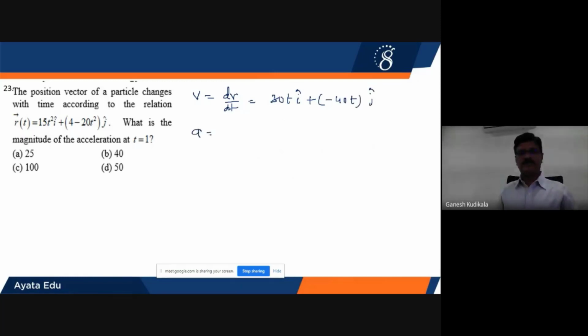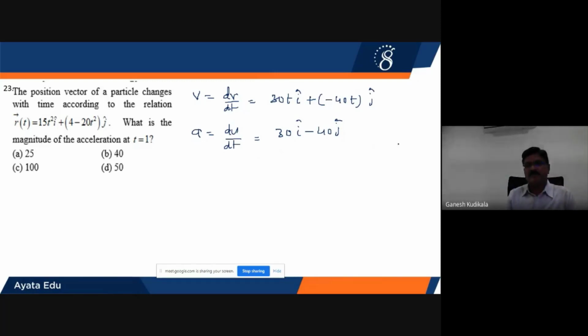Acceleration now will be dv by dt, the second derivative. 30t will become 30 into i cap, plus minus 40, dt will get cancelled, into j. So now I got the acceleration, but he is asking after 1 second.